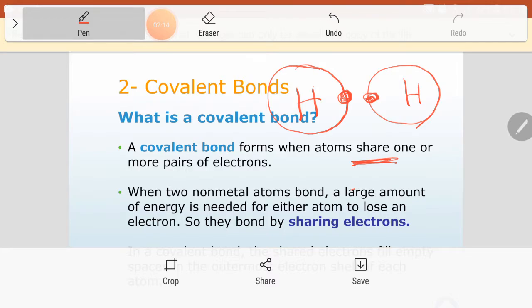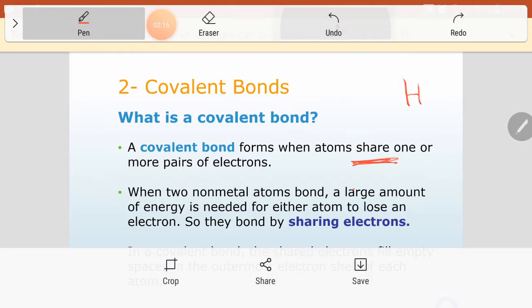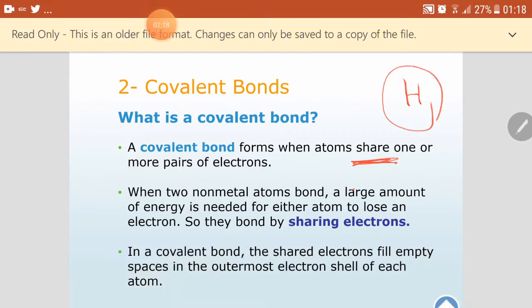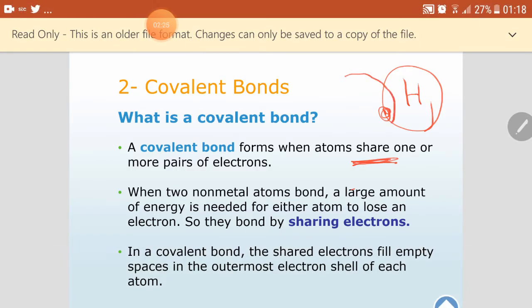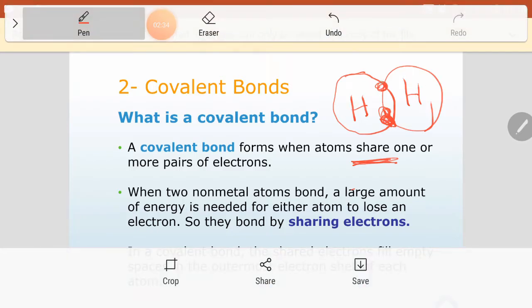The better for them is to share. So both atoms will bind together and the two atoms will share the pair of electrons.